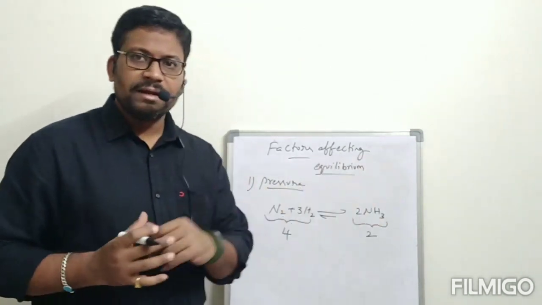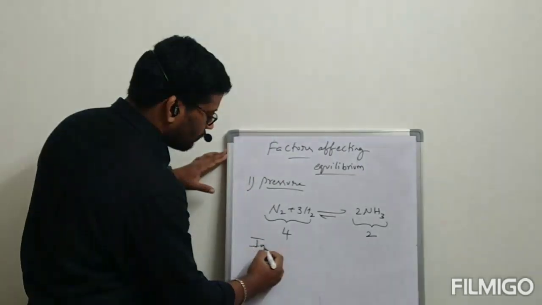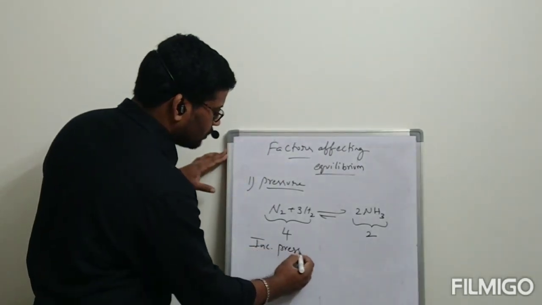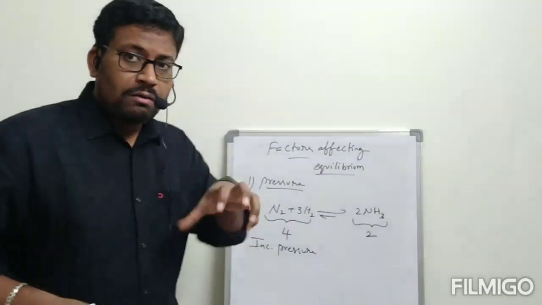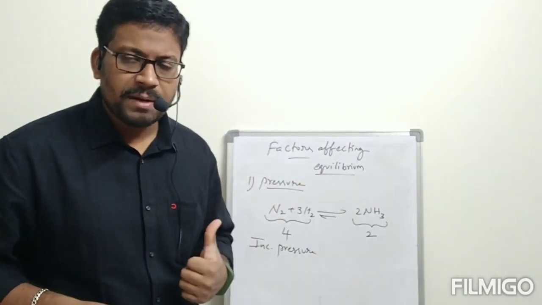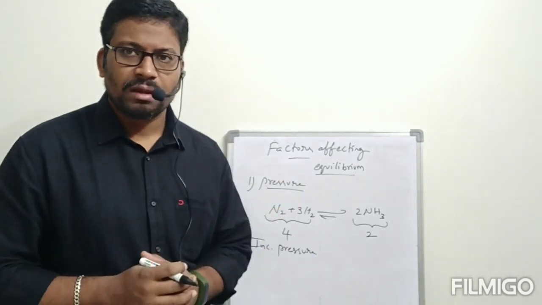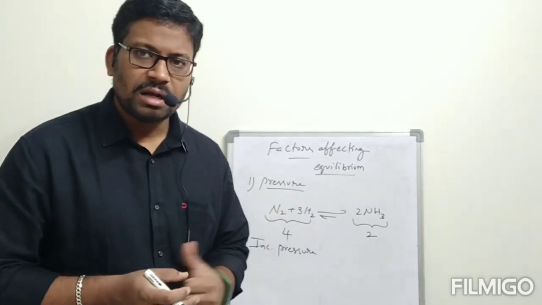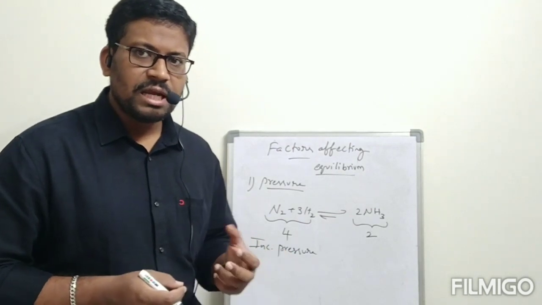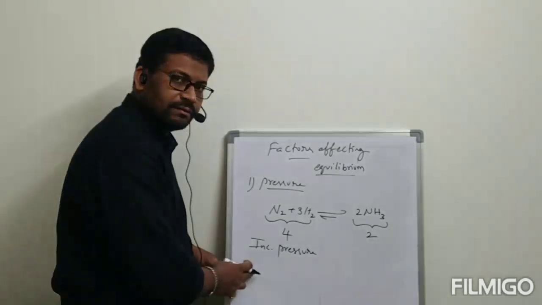On this equilibrium, I applied pressure. When we apply pressure on this reaction, what will happen? Equilibrium will be shifted towards which side? That is the question. See, I increased pressure.